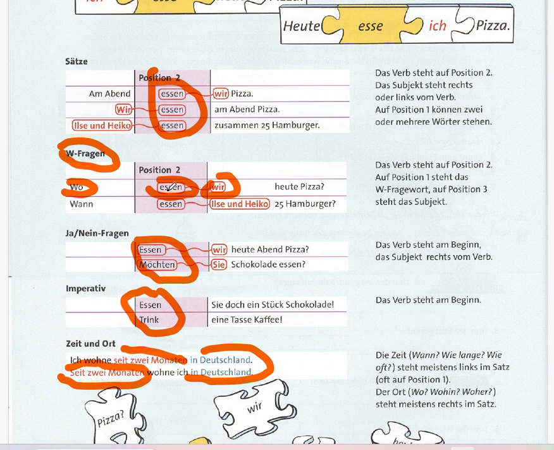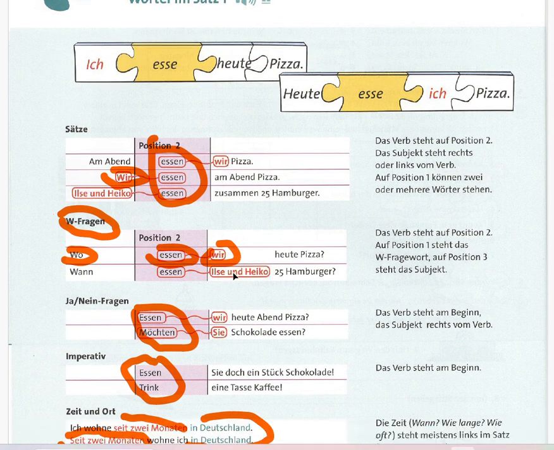Like here, the verb always stays in the second position, but the subject can move. Here, the first position is the subject and the second position is the verb. Here the subject moves to the third position. Here also to the second position. So this was all about sentences.